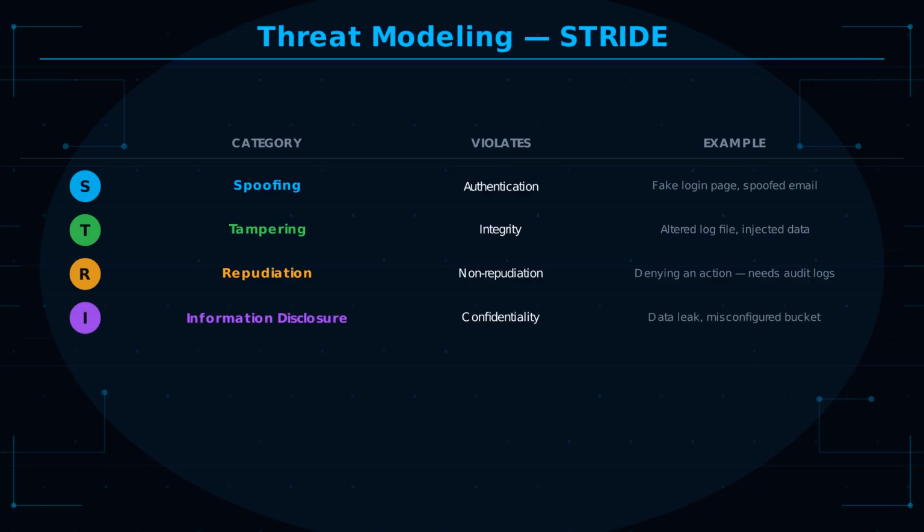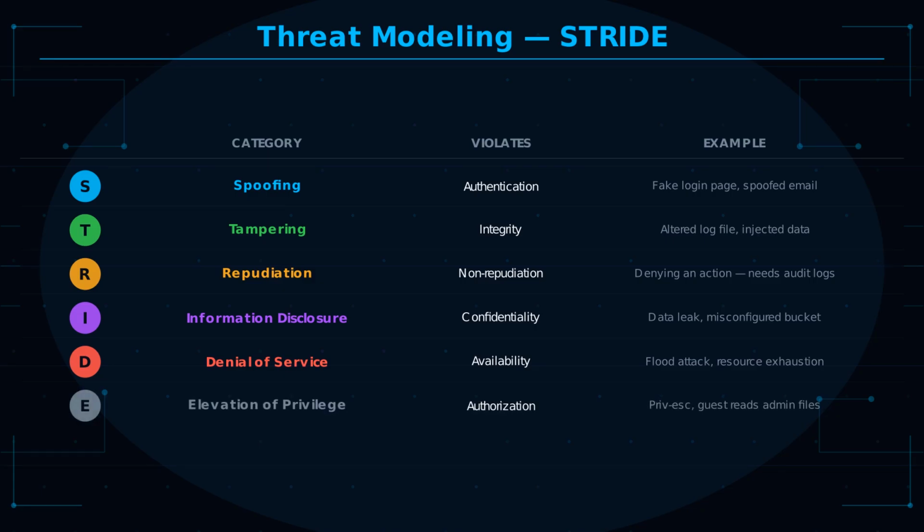Repudiation violates non-repudiation, denying that an action was performed. This is why audit logs and digital signatures exist. Information disclosure violates confidentiality, exposing data to unauthorized parties. Denial of service violates availability, preventing legitimate users from accessing the system. Elevation of privilege violates authorization, gaining access or capabilities beyond what is authorized.